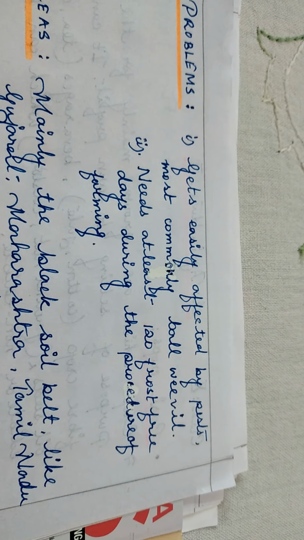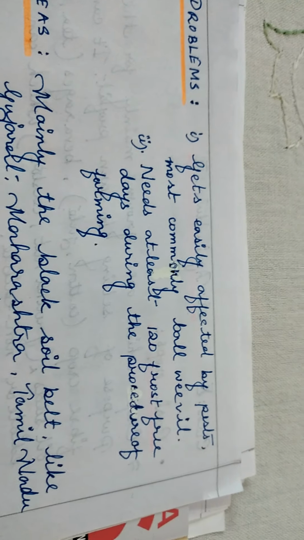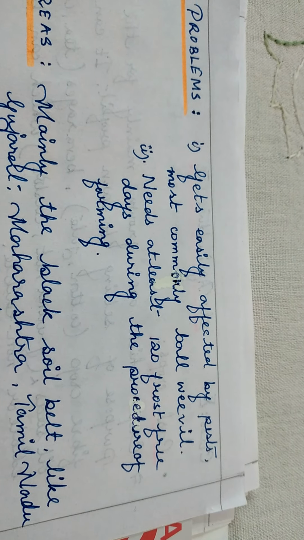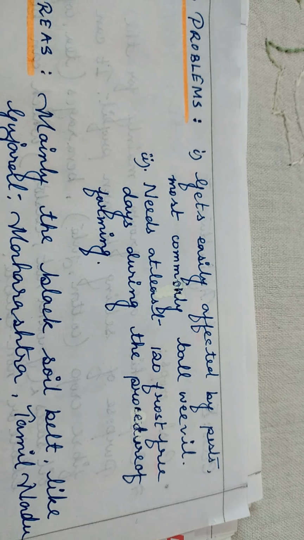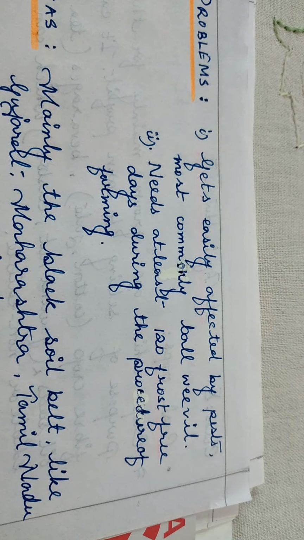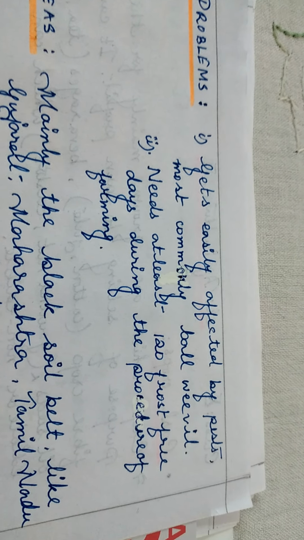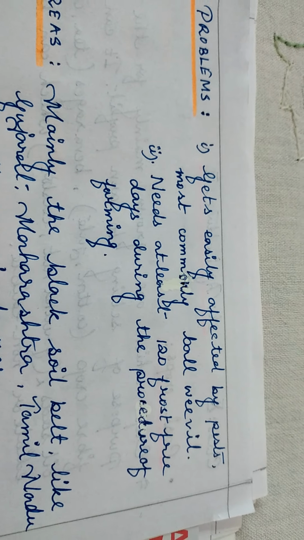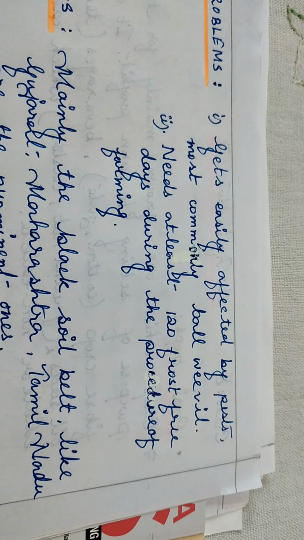Now, let us move to the next section, that is problems. There are some problems related to cotton cultivation. The first thing that we can say is that this plant gets easily affected by pests or insects. The most common type is known as boll weevil. This is the name of an insect which most commonly destroys or badly affects cotton plants if proper care is not taken.